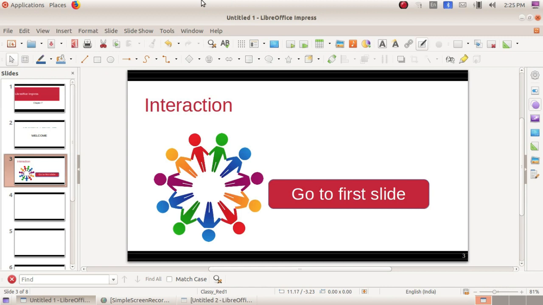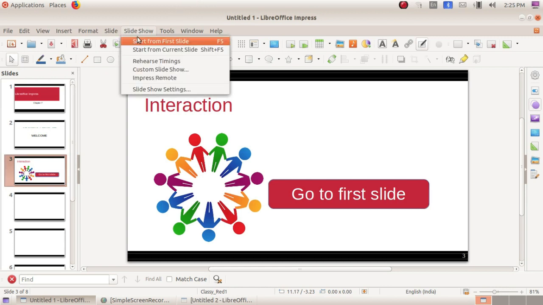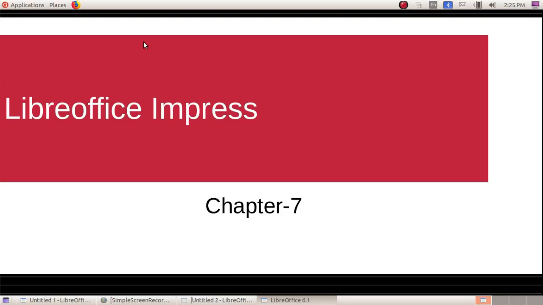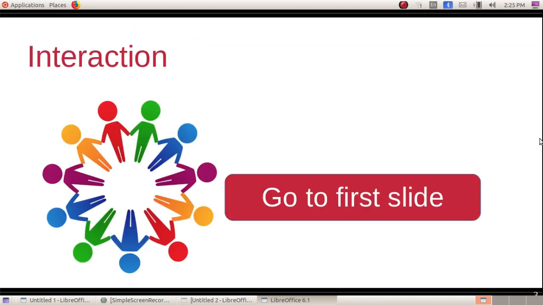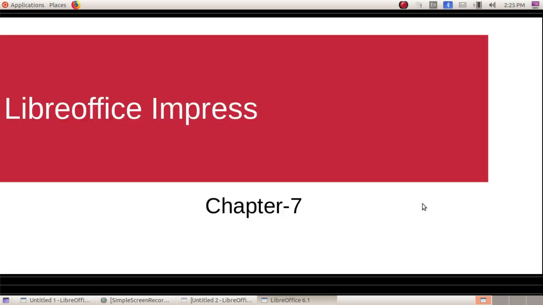Now we will see what effects are applied in this presentation. Just go to the slideshow menu and here choose start from the first slide. It will display in full screen. Just click, and the text scrolling effect is applied here. And the next one is go to first slide. By clicking it goes to the first one. Is it clear? Yes.